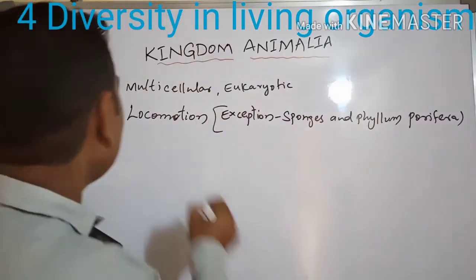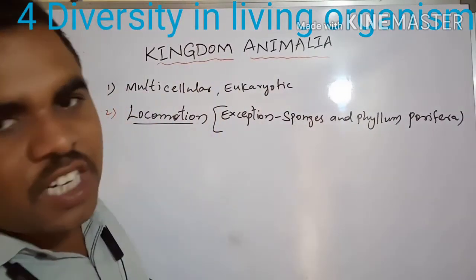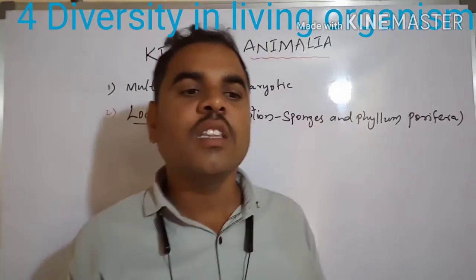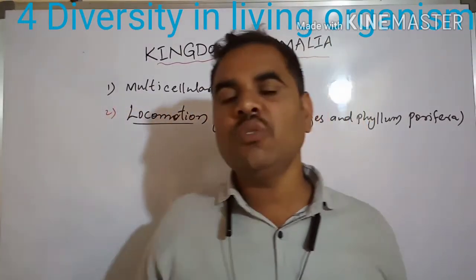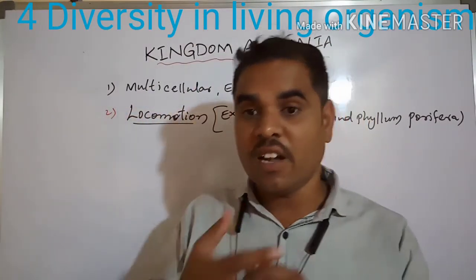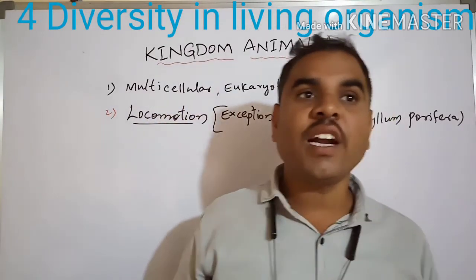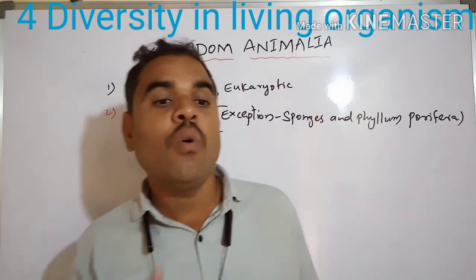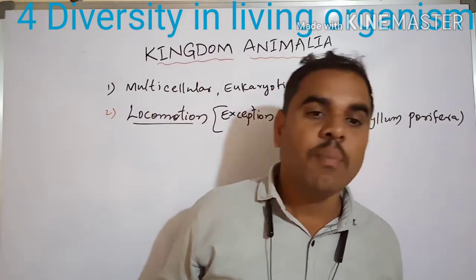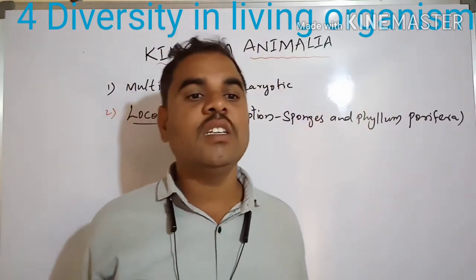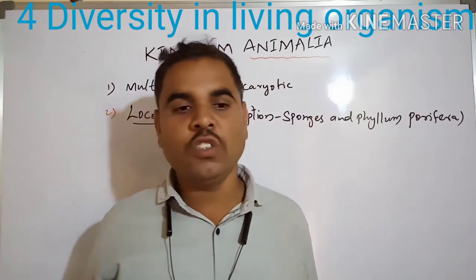We have to see mostly multicellular organisms. They have to move from one place to another place, for reproduction, for food, and for so many activities. So these organisms have locomotion.